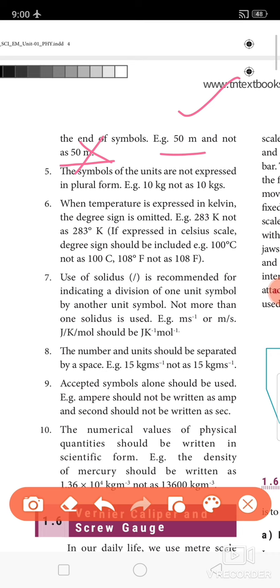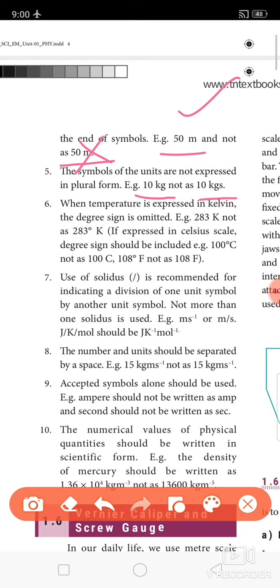Fifth one, the symbols of the unit are not expressed in plural form. We should not write the symbols in plural form. In literature in English we learnt that more than one means we should include a plural S. But here in science you should not write the symbols in plural form.